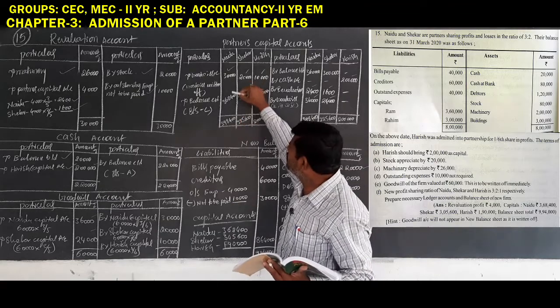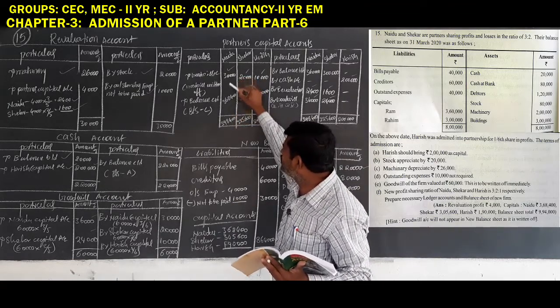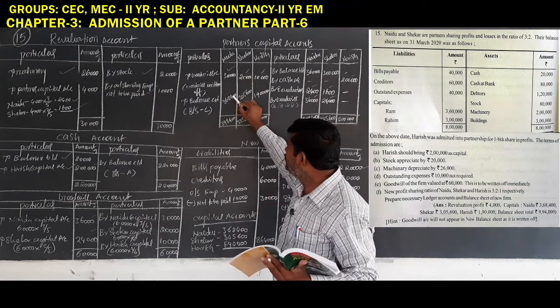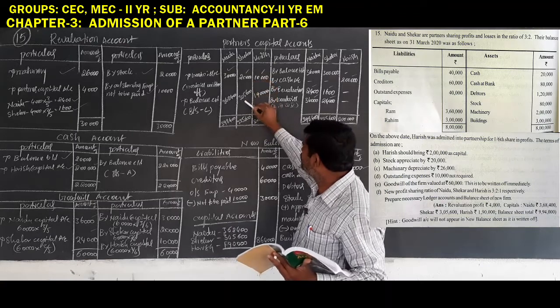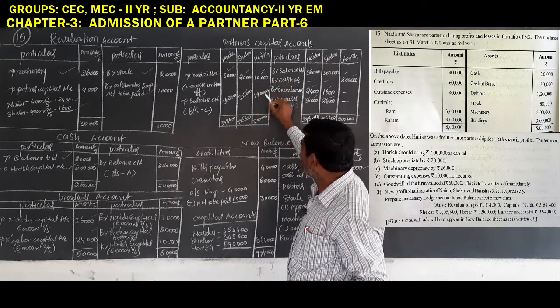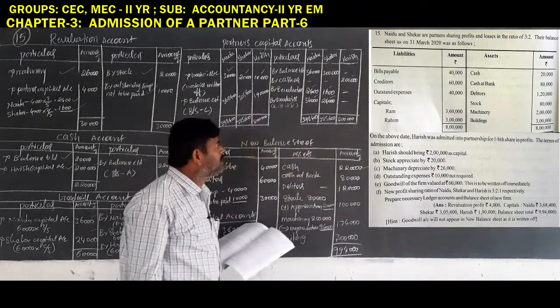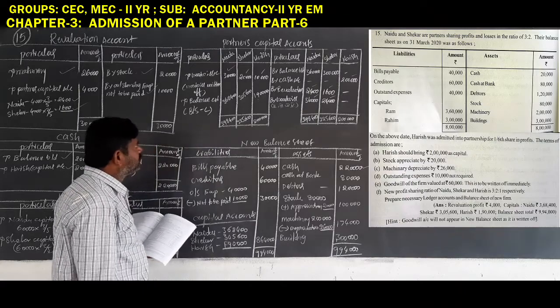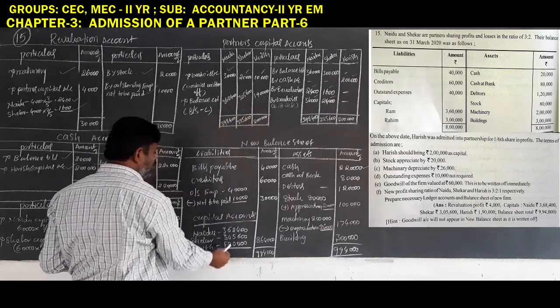So this amount is 3,98,400 minus 30,000, 3,68,400; 3,25,600 minus 20,000, 3,05,600; 2 lakhs minus 10,000, 1,90,000 rupees. These are the capital accounts. Next, come to the balance sheet. The same amounts are shown on the balance sheet liability side.